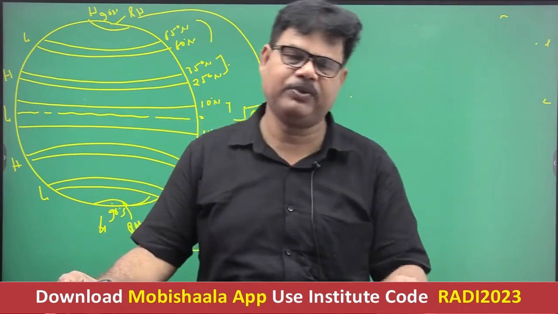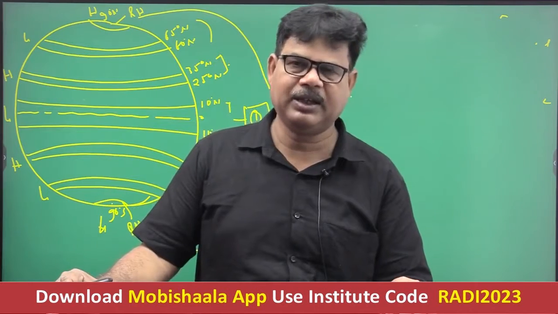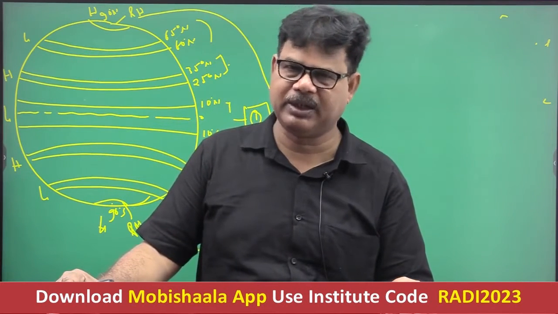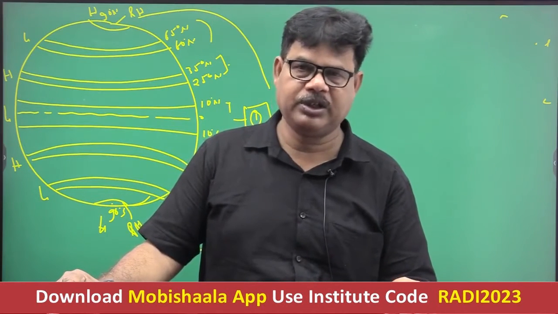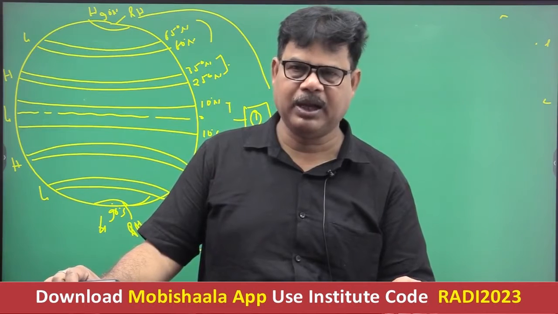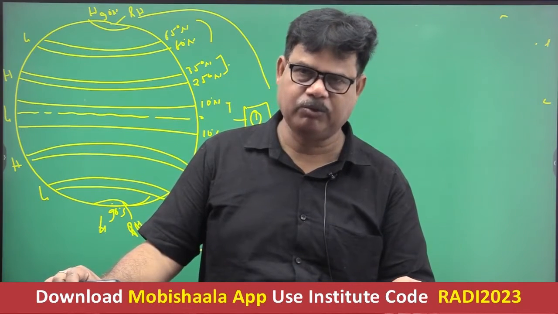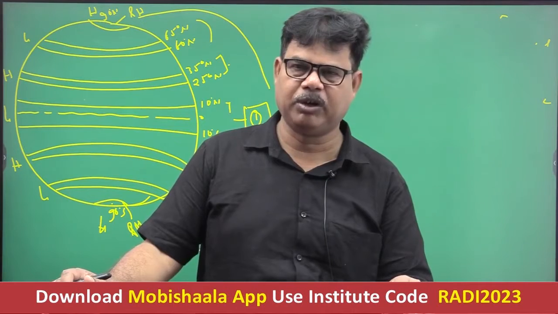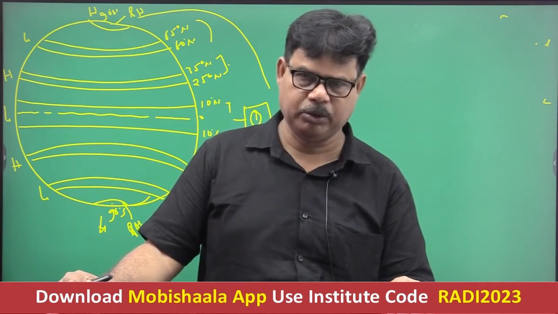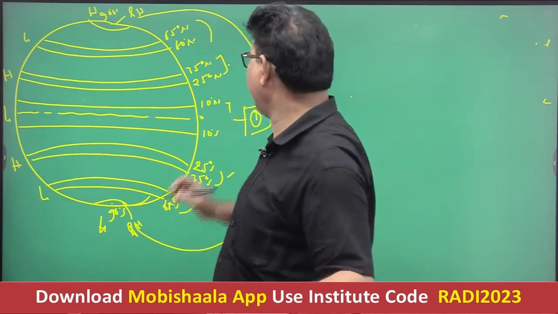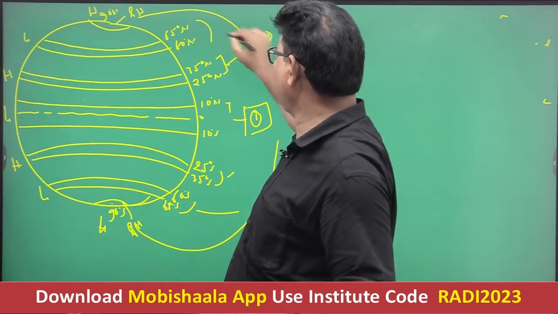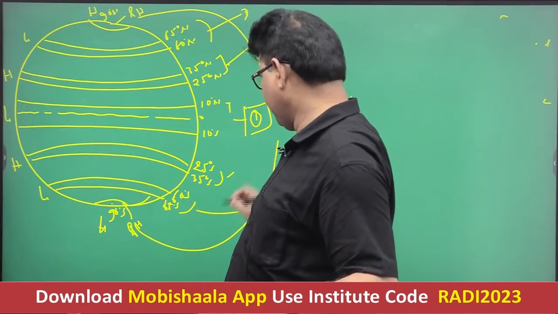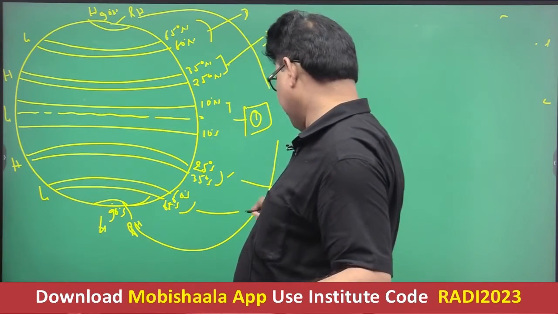In the northern hemisphere it is referred to as the Arctic circle, and in the southern hemisphere it is referred to as the Antarctic circle. These are low temperature zones, and hence high pressure is expected to form there. But opposite to this, there exists the formation of low pressure in this zone. So again, this is dynamically induced.